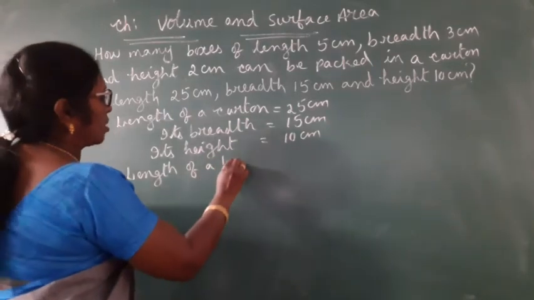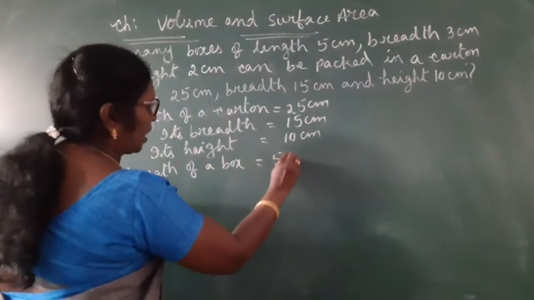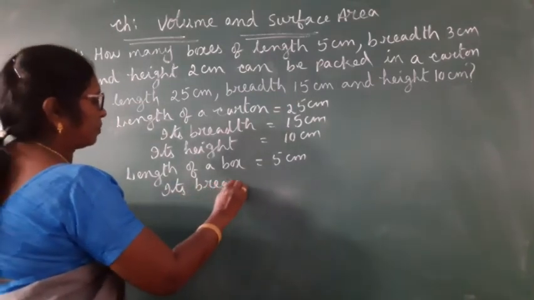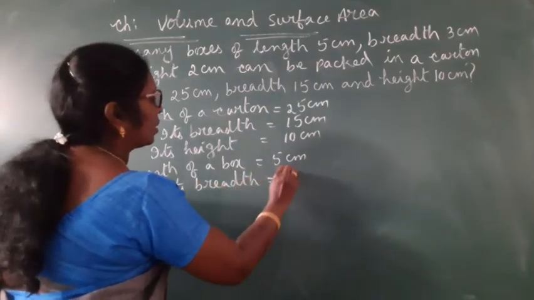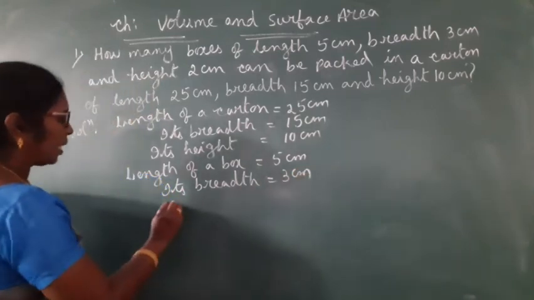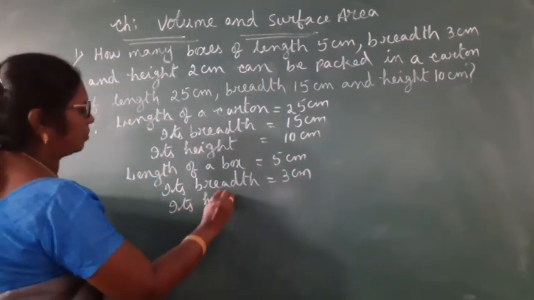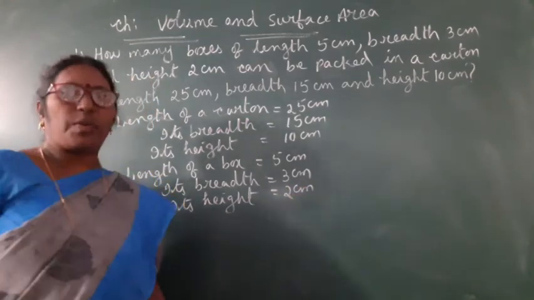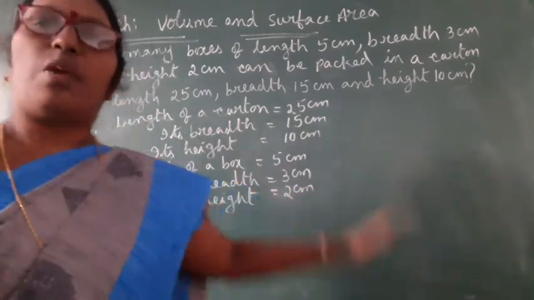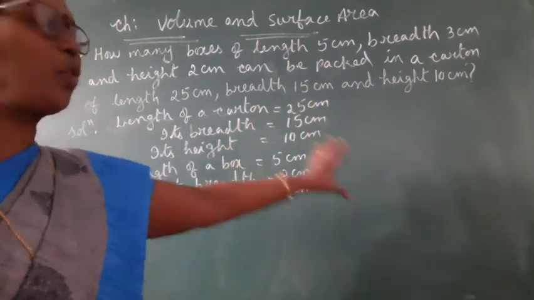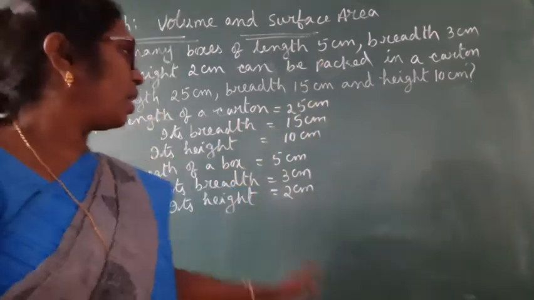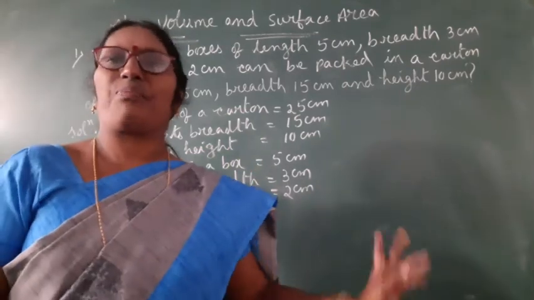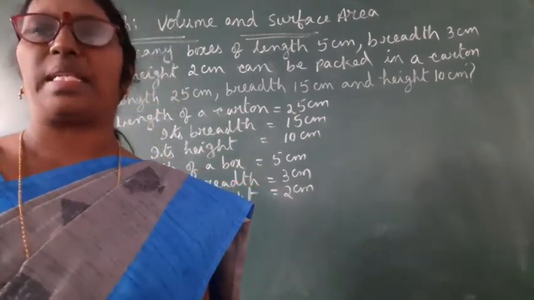Length of a box is 5 cm, its breadth is 3 cm, its height is 2 cm. Whenever we solve the problems, whatever is given, we have to write in the form of statements. Okay, carton's length, breadth and height, box length, breadth, height, I have written in the form of statements.